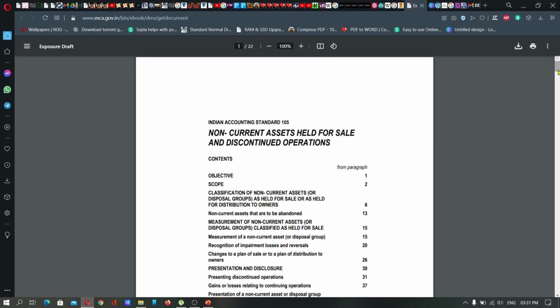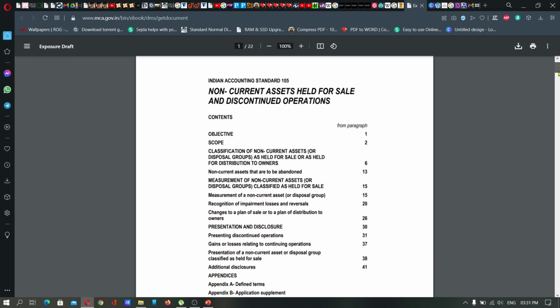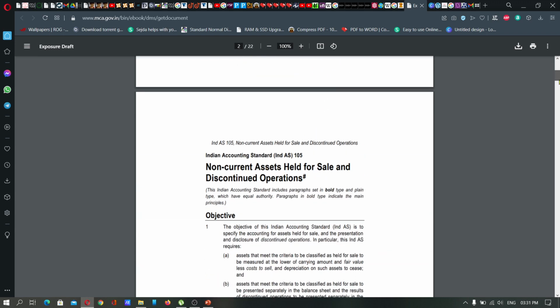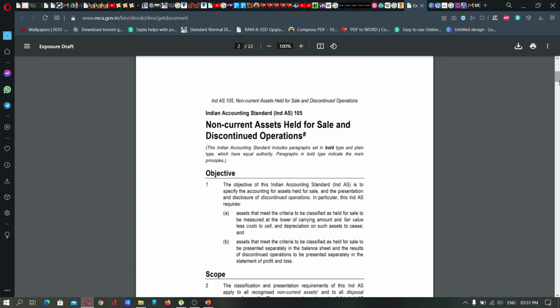Next one, non-current assets held for sale and discontinued operations. The objective of this standard is to specify the accounting for assets held for sale and the presentation and disclosure of discontinued operations. Actually, these are related to corporate concern activities. You will be hearing this for the first time.